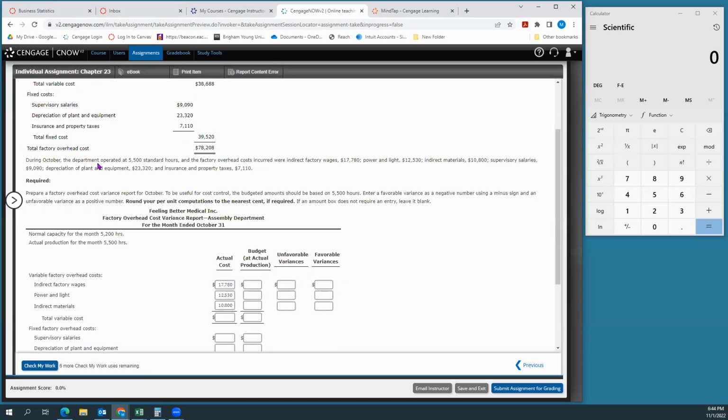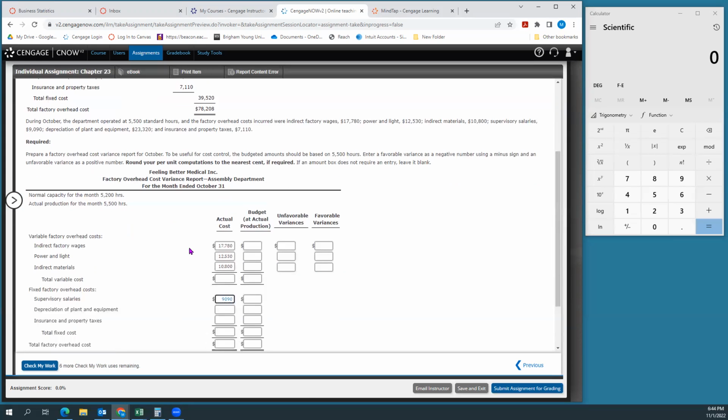They had supervisory salaries of 9,090 and depreciation of plant equipment of 23,320 and insurance and property taxes of 7,110. So there's my actuals. That's stuff I already know.